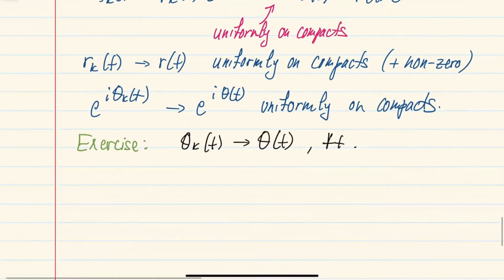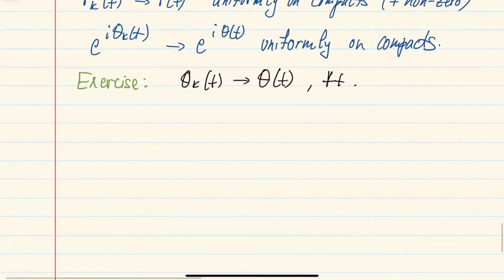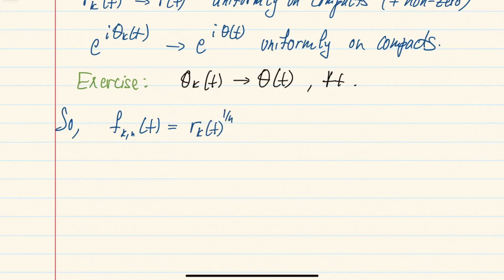Okay, but once we have this, we can say that our characteristic function f_k^n above, which was just the nth root of the characteristic function f_k, we can write as this modulus to the power 1 over n and e to the i theta_k divided by n, as we discussed above.